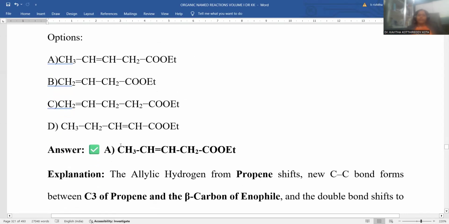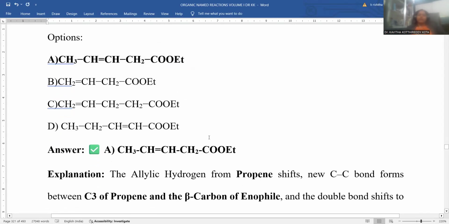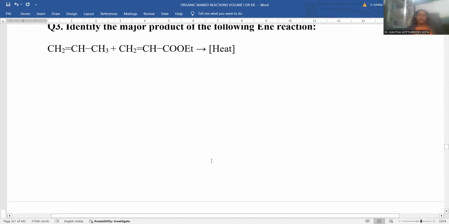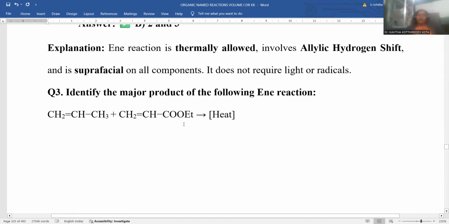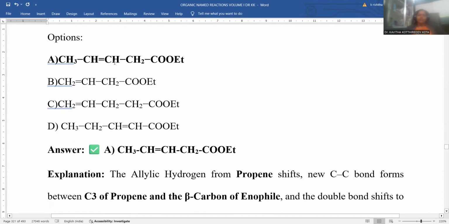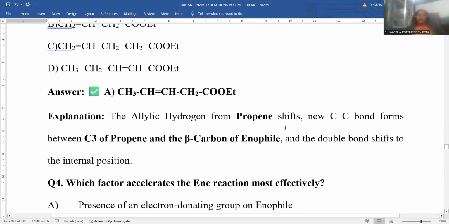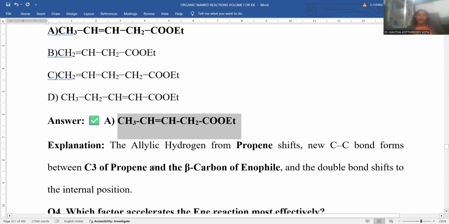There are 4 possibilities you noticed. Among all, CH3-CH=CH-CH2-COOEt could be the right answer. That is provided in option number A. Option A is the correct answer for this Alder-ene reaction. This one is a propene, another is the kind of ester, a vinylic ester. The product is CH3-CH=CH-CH2-COOEt. Allylic hydrogen shifting is carried out and a new sigma bond is formed, and the shifting of double bond position also takes place. That's the reason why all are fulfilled in option number A.